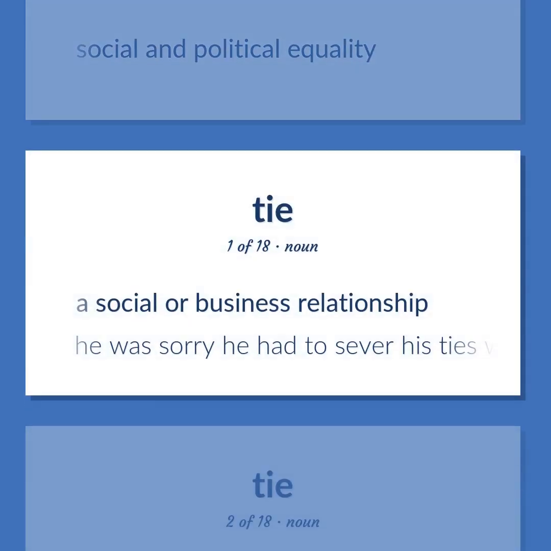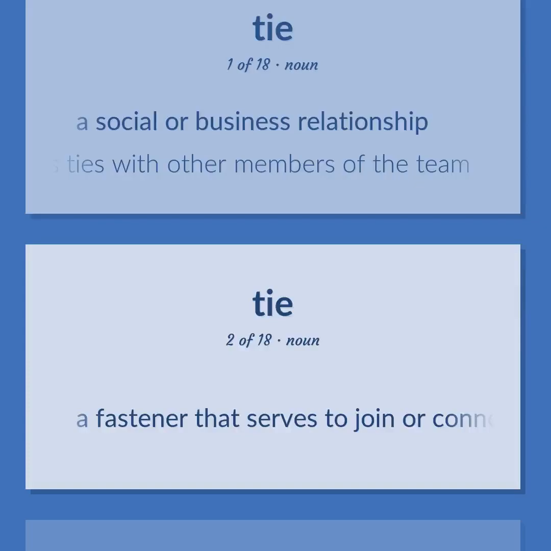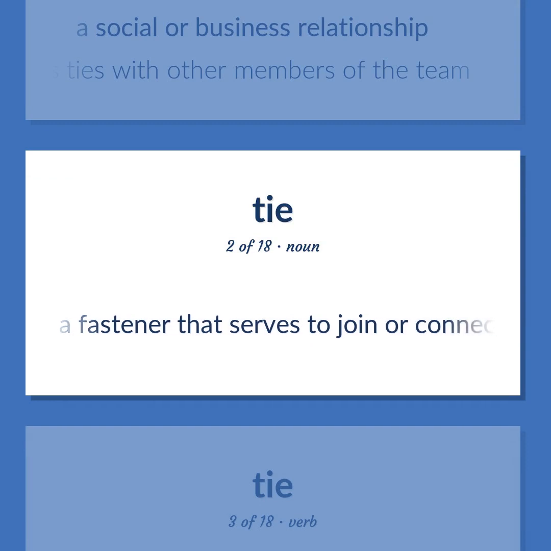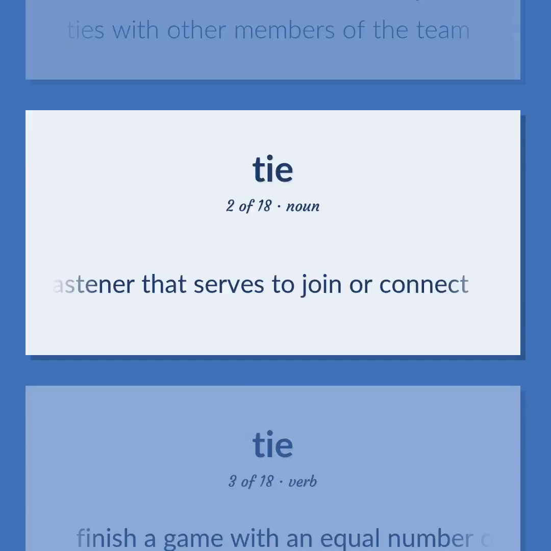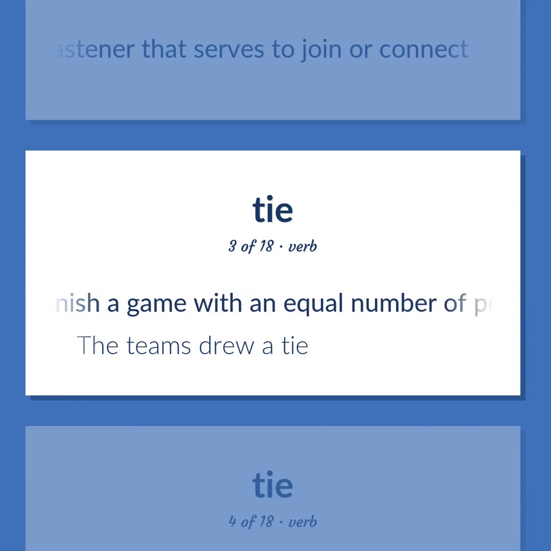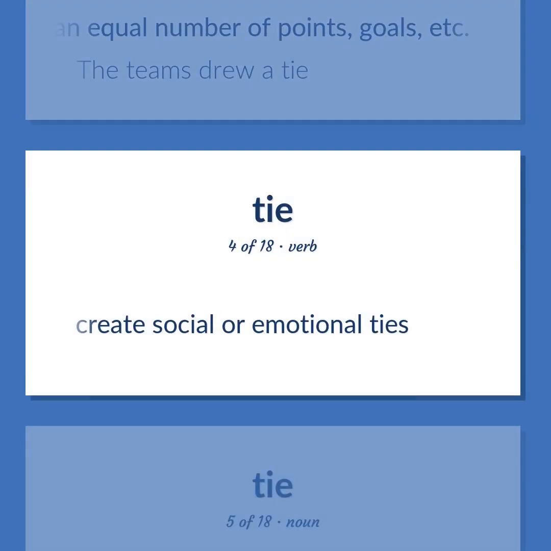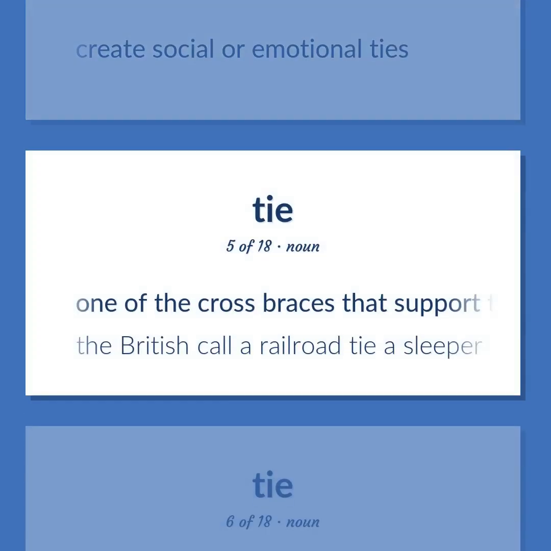A social or business relationship. He was sorry he had to sever his ties with other members of the team. A fastener that serves to join or connect. Finish a game with an equal number of points, goals, etc. The teams drew a tie. Create social or emotional ties. One of the cross braces that support the rails on a railway track. The British call a railroad tie a sleeper.